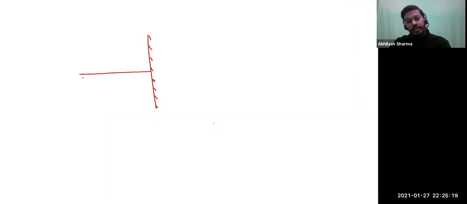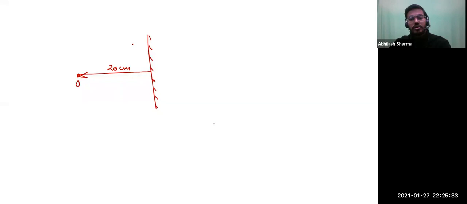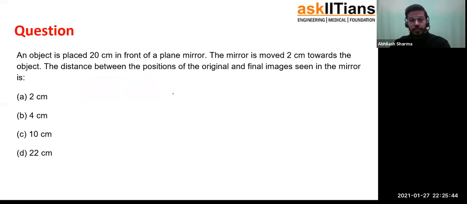The object is at 20 centimeter. And now the question mentions the mirror is moved 2 centimeter towards the object. That's how we're going to move the mirror towards the object.